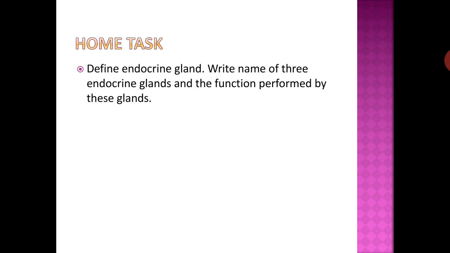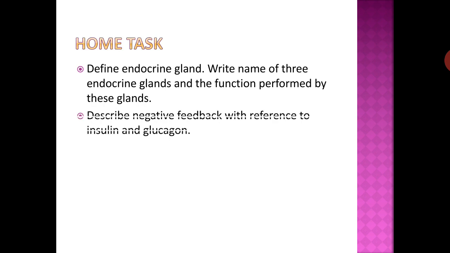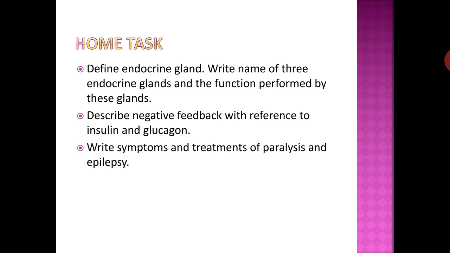Home task. Define endocrine glands. Write names of three endocrine glands and the functions performed by these glands. Describe negative feedback with reference to insulin and glucagon. Write symptoms and treatment of paralysis and epilepsy.